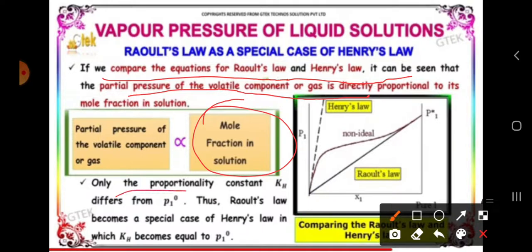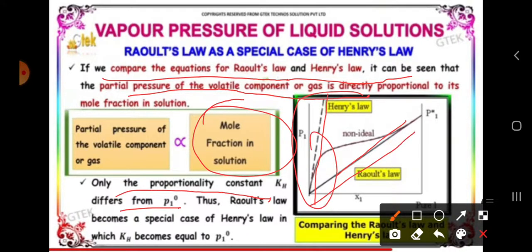Only the proportionality constant differs from P1 naught. See the graph here. Raoult's law becomes a special case of Henry's law because here KH becomes equal to P1 naught.